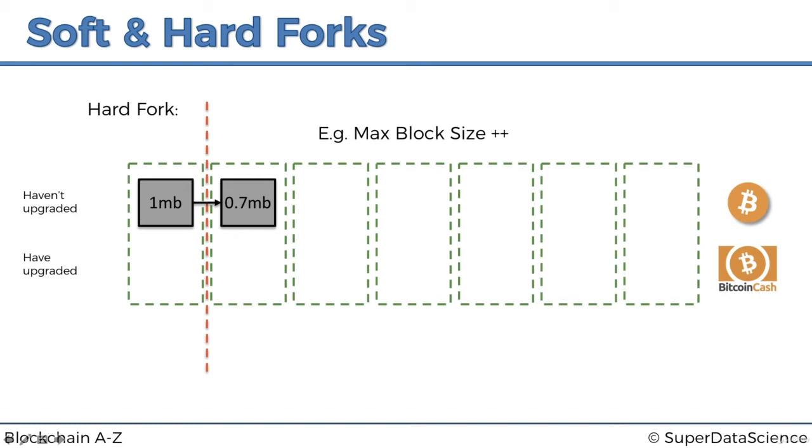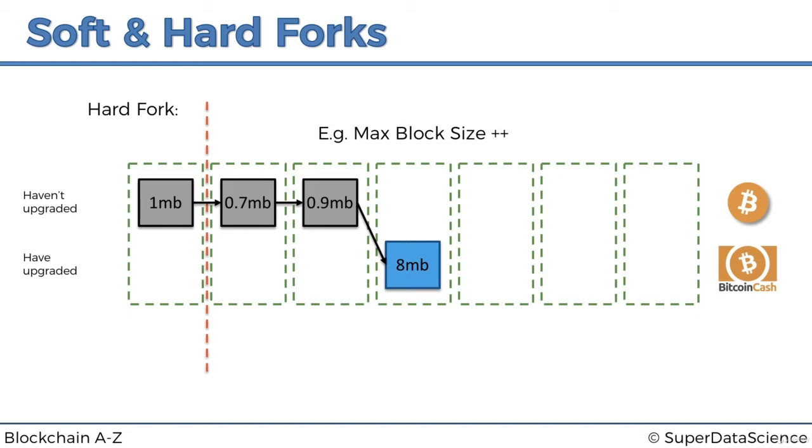Great. Then let's say the next block is also found by miners in this group, a miner in that group. Again, 0.9 megabyte. This block follows rules of the Bitcoin network and the Bitcoin Cash network. It follows everybody's rules, so it's going to be accepted by everybody. Again, no conflict there. But then let's say the next block is found by a miner who is in this group, who has upgraded their software. And let's say this block is indeed 8 megabytes in size.